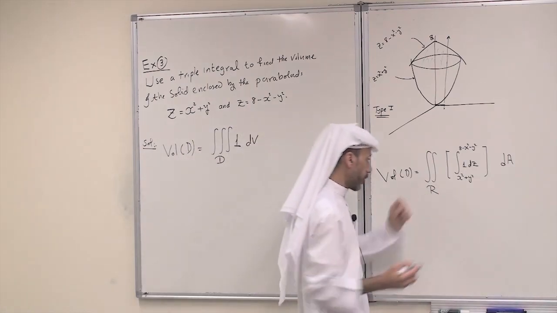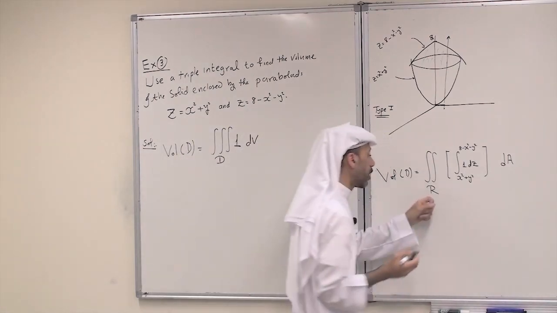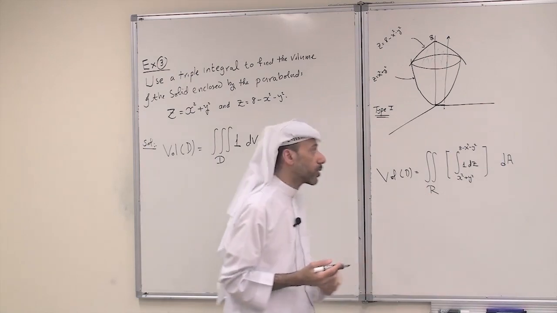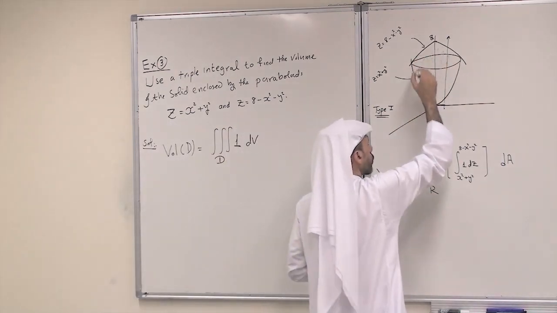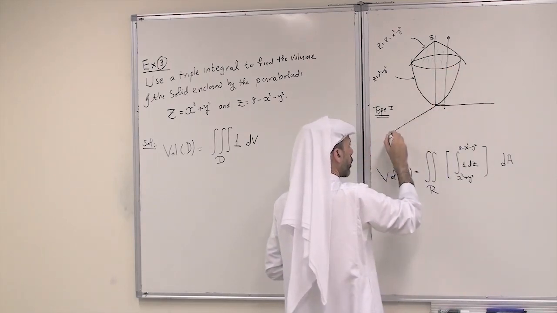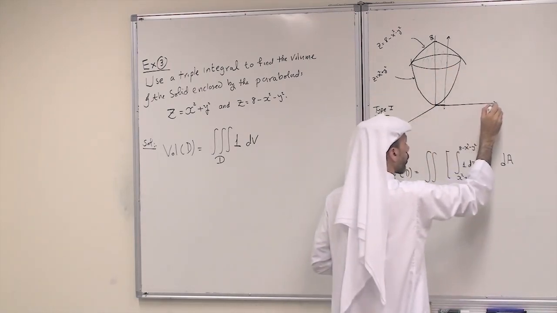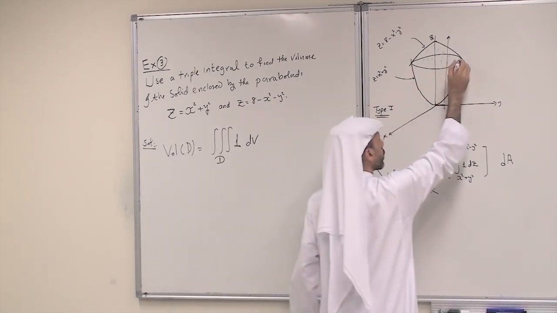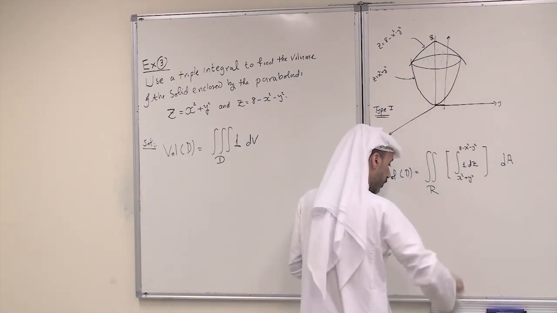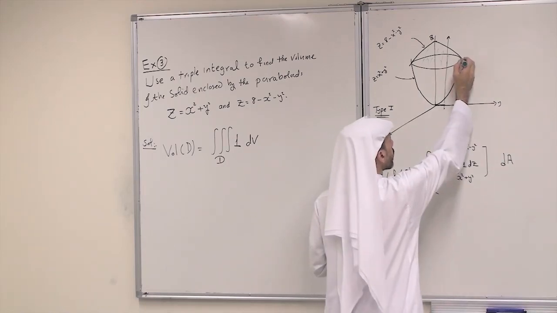Well, what is R now? Let's find R. R is the projection of the solid. When you project the solid onto the xy plane, you get the region R. And it is not difficult really to find. So this is really the intersection.